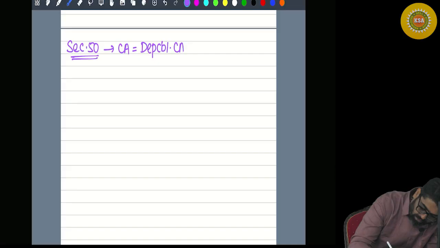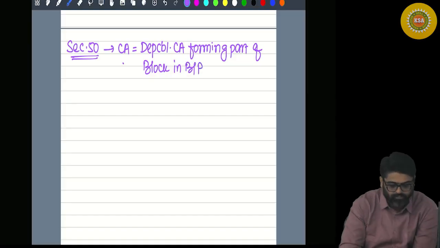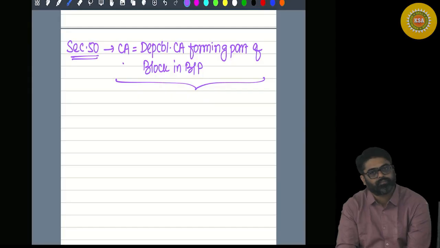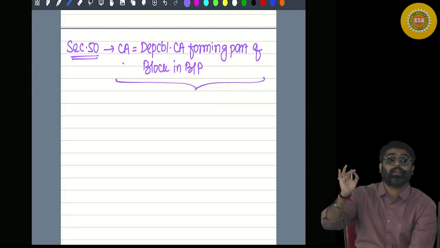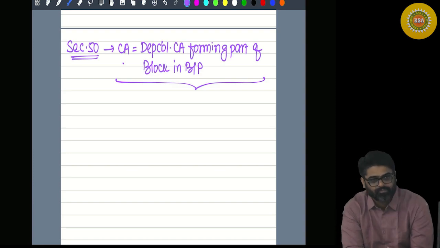Depreciable capital asset forming part of a block in business or profession. Now for this type of capital asset, how the capital gain will be determined is given in section 50.